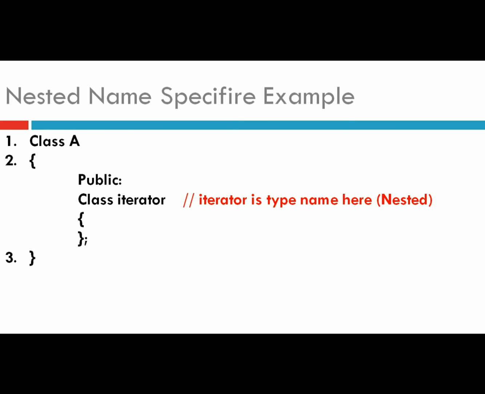So here look at this example. Here we are creating a nested class. First of all we have class A, then within class A under the public section we have class iterator. So here iterator is a type name, and it is a nested type name because it is included within another class.